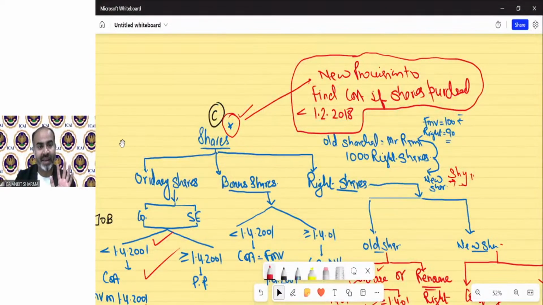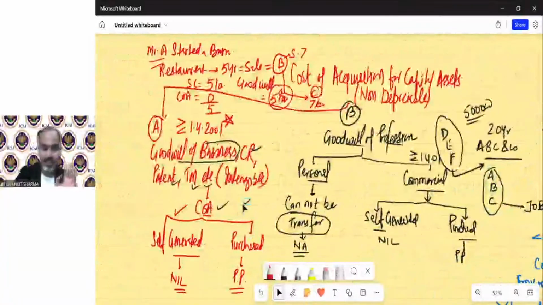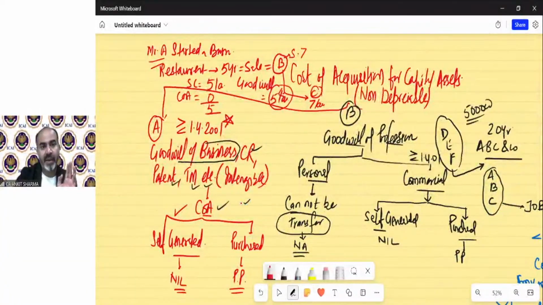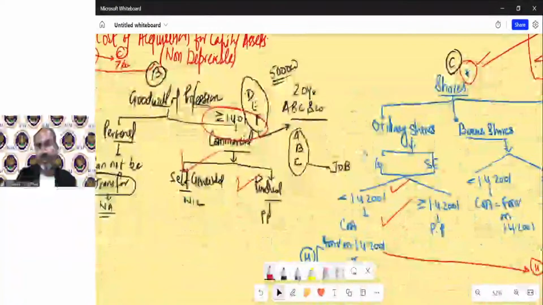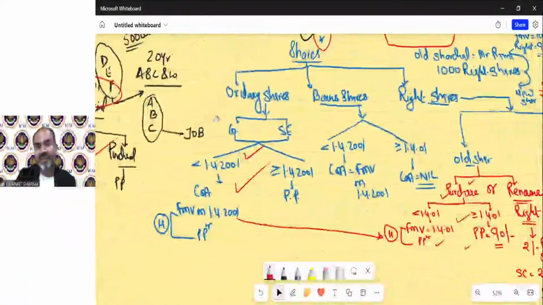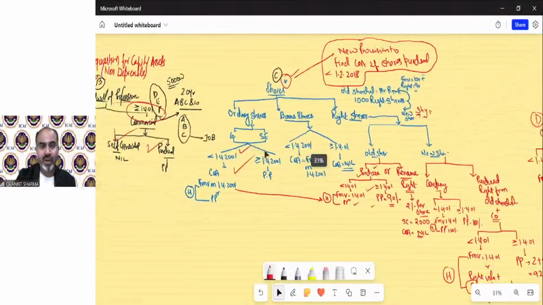In case of intangible assets, the provision remains the same whether it's before 2001 or after: self-generated, nil purchase price. In case of shares, we have discussed ordinary shares before 1/4/2001. This is not difficult. You might think that the chart is huge, but it's not.